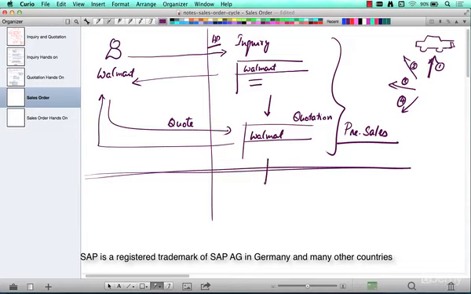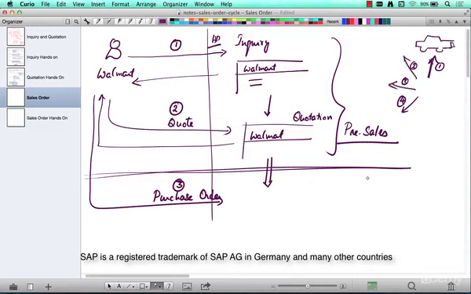But after this, if the customer chooses to buy, then the customer will place what is called a purchase order. So this is step number 1, inquiry. Step number 2, quotation. Step number 3, purchase order. So from this point on, it becomes sales. So it's a promise to buy.